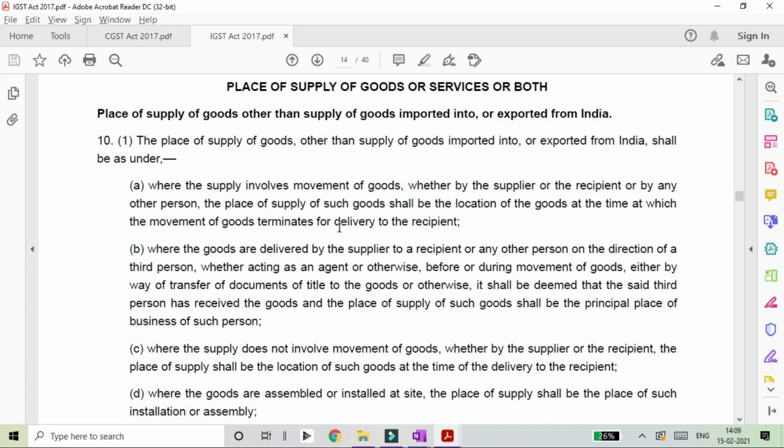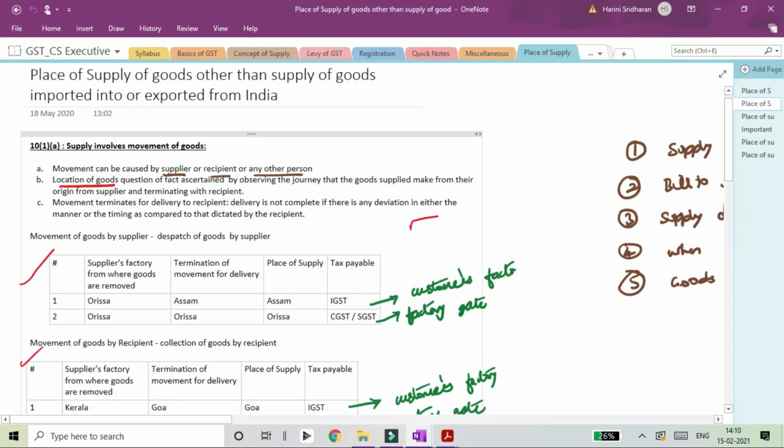So the point at which the goods terminate for delivery, that location will be called the place of supply for the transaction which is a domestic supply and where there is a movement of goods. When both these conditions are fulfilled, then the place of supply shall be the location of the goods at the time at which the movement of goods terminates for delivery to the recipient. So I will just give more examples in this case.